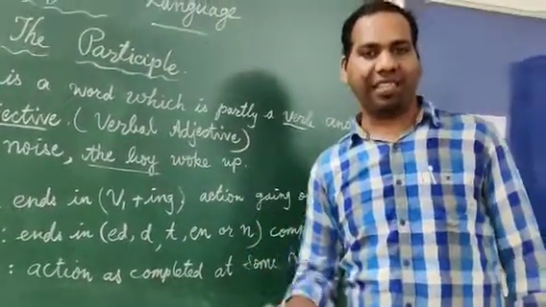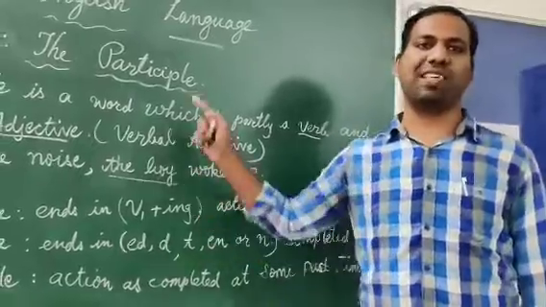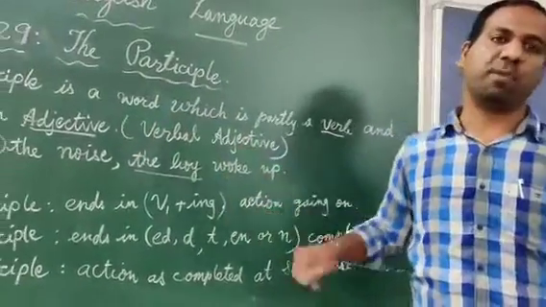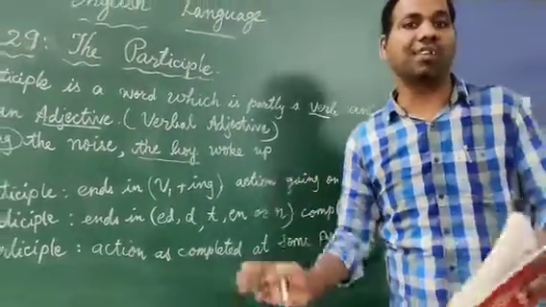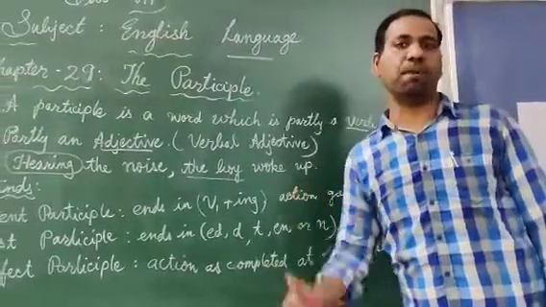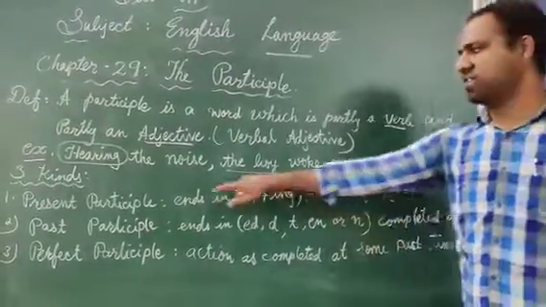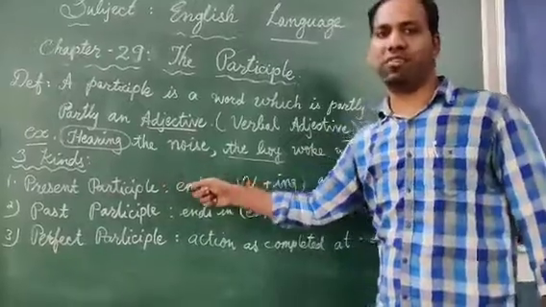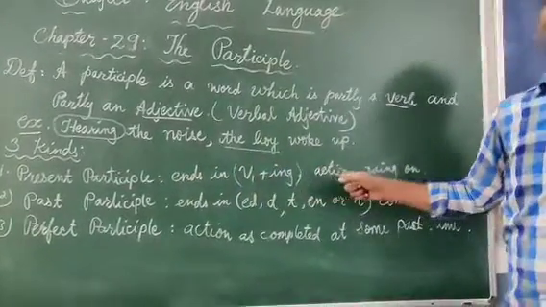When the action is going on, we use the present participle. That means the action is not at all completed, incomplete or imperfect. Understood? So the first one is the present participle that ends with verb 1 plus ing.